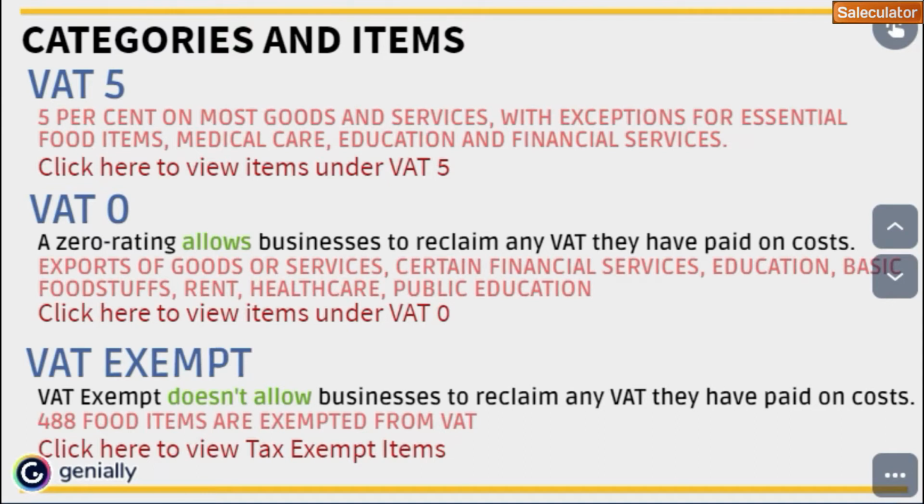Now, there are two other scenarios. One is VAT 0, the other is VAT exempt. VAT 0 applies to exports of goods or services. If you're going to do some export business, that's going to affect you with VAT 0. That means it's a zero rated VAT, so you don't have to worry much about it. Certain financial services, education, basic foodstuff, rentals and healthcare, all these come under VAT 0.